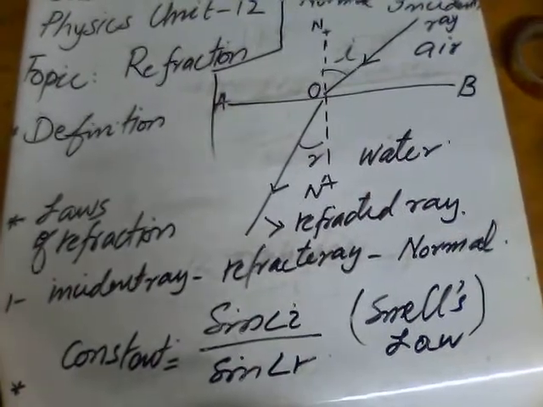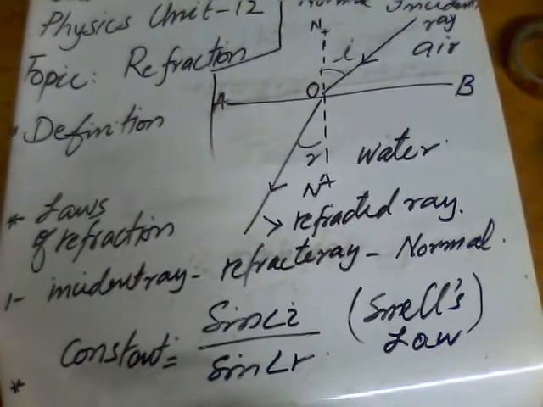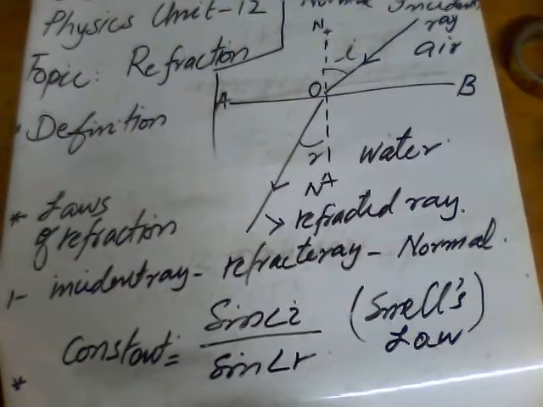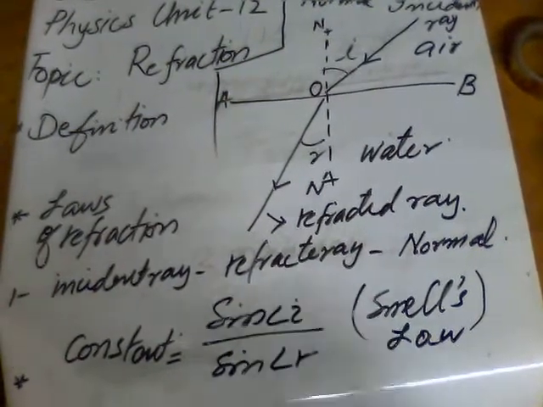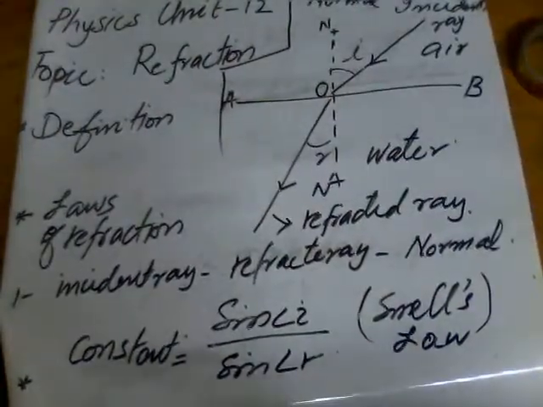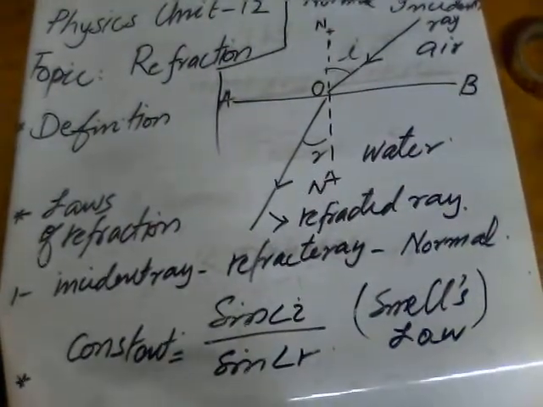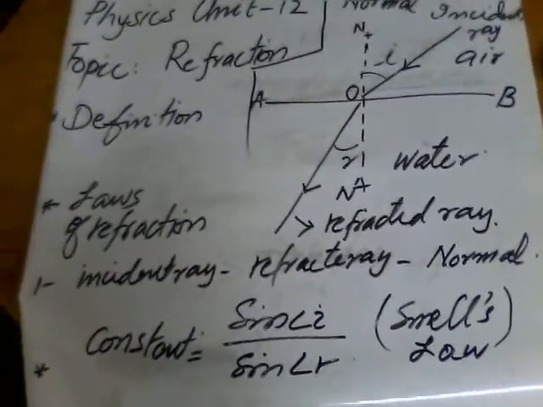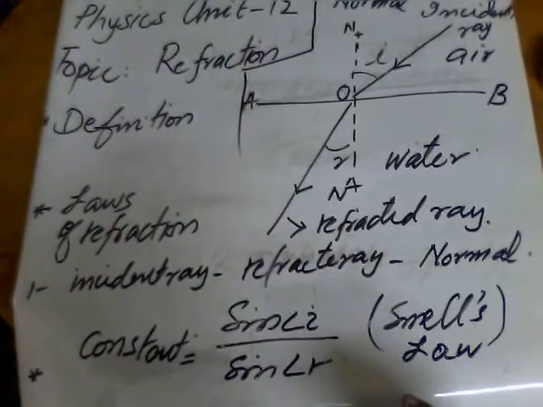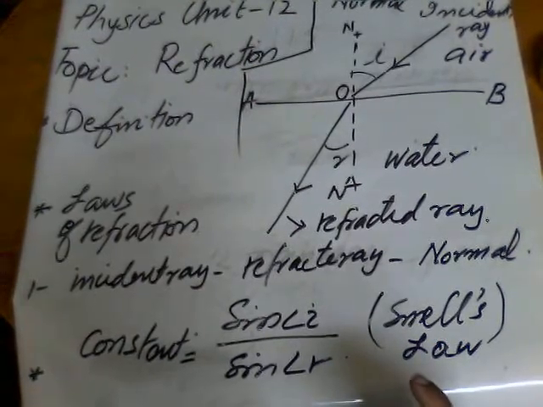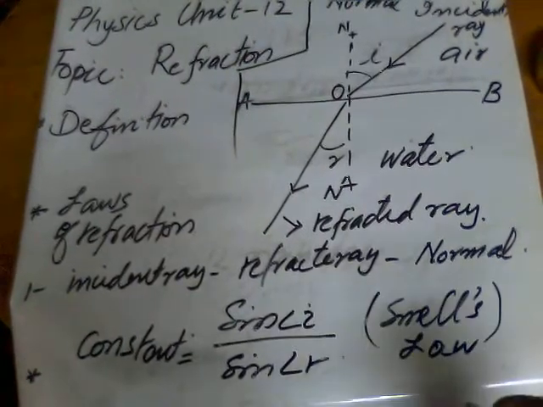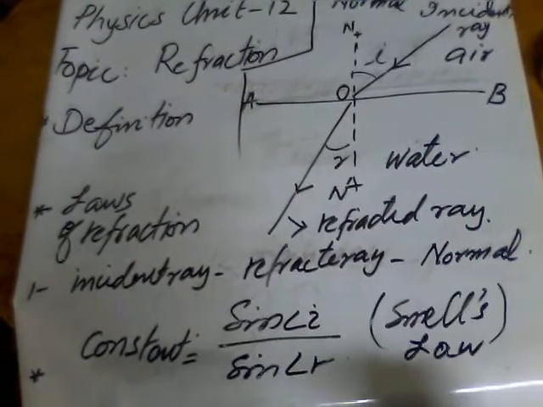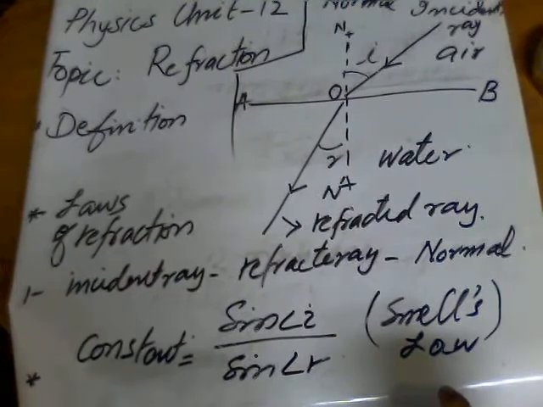Same plane means, just as our room has six planes: two walls on the left and right side, two walls in front and our rear side, and one is the ceiling and the other one is the floor. So in this way each room has six planes. If light strikes one wall, it will be refracted or reflected from the same wall.